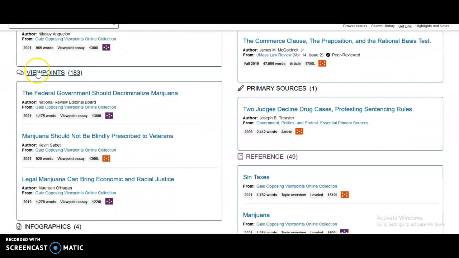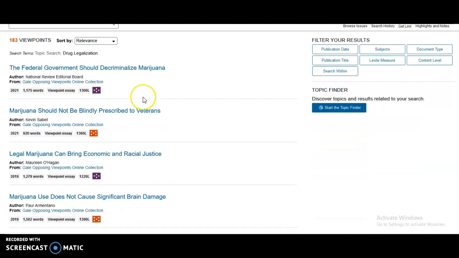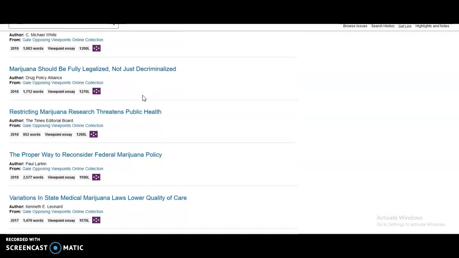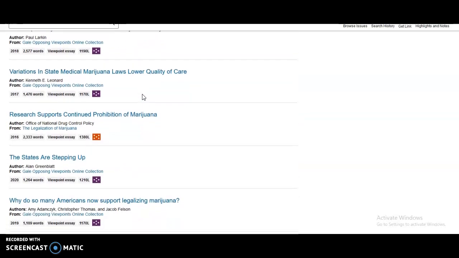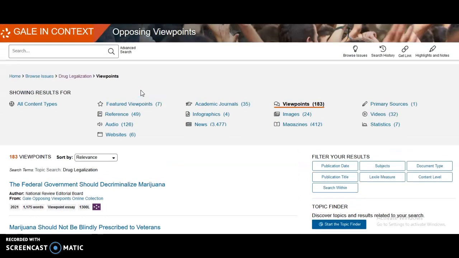So if we click the heading, we can see all of those articles. To go back to that homepage to see the other sources, we simply click Drug Legalization in the breadcrumbs.